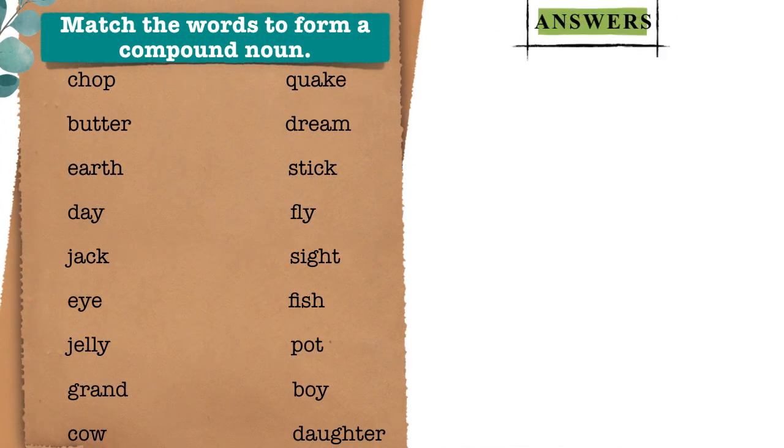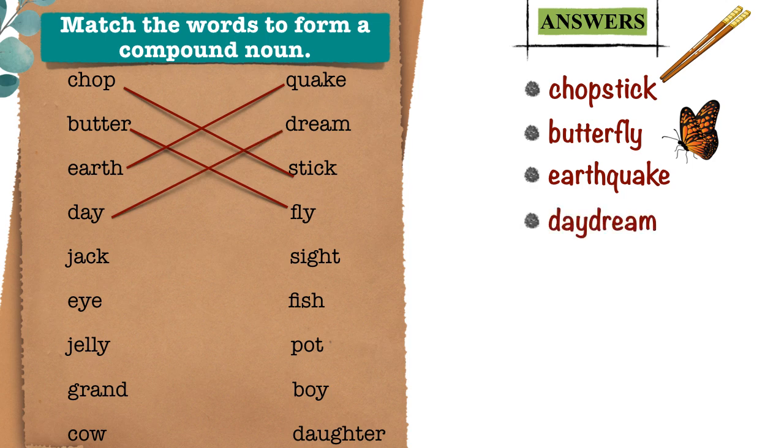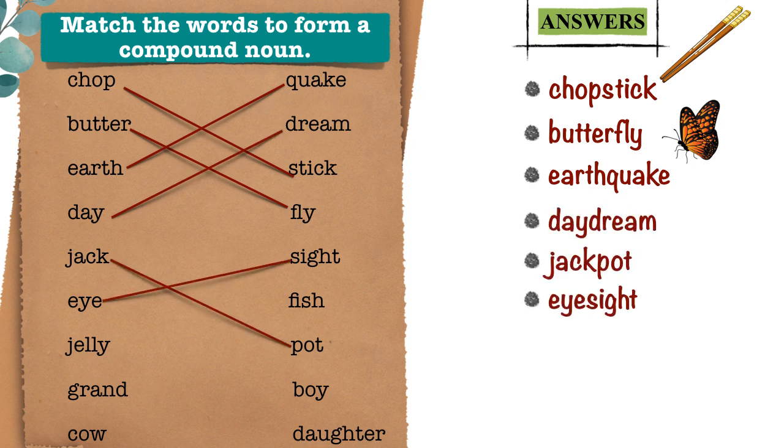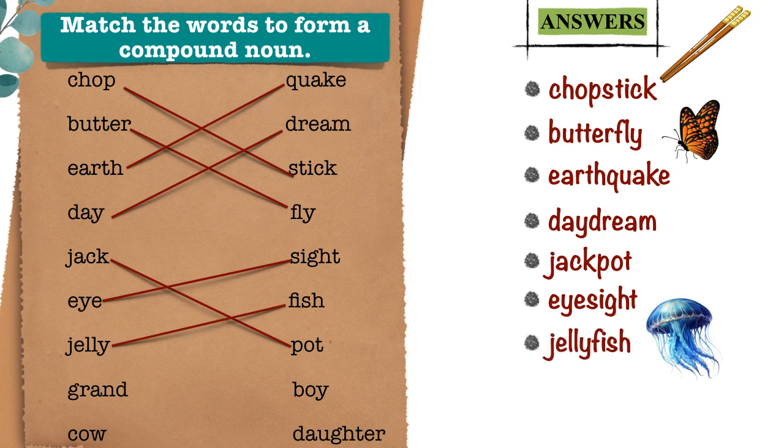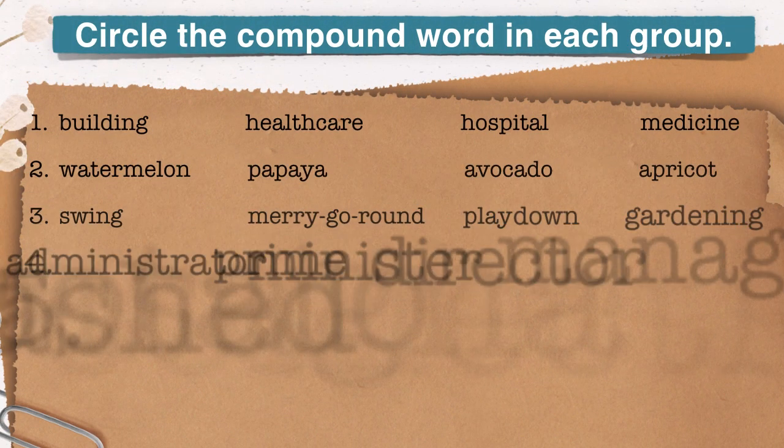Chop, stick, butter, fly, earth, quake, day, dream, jack, pot, eye, sight, jelly, fish, grand, daughter, cow, boy. On to the final challenge. Circle the compound word in each group. Let's see the first one.